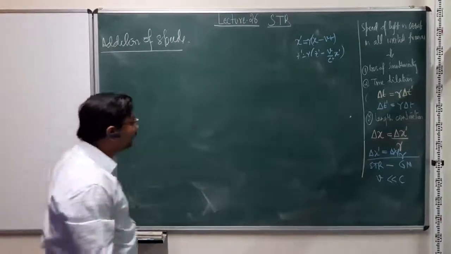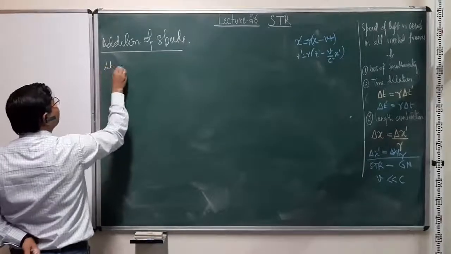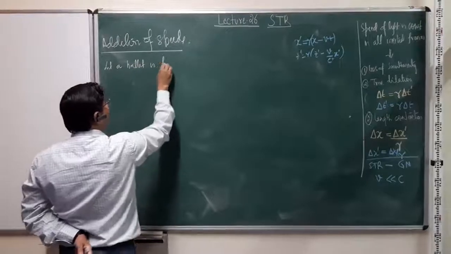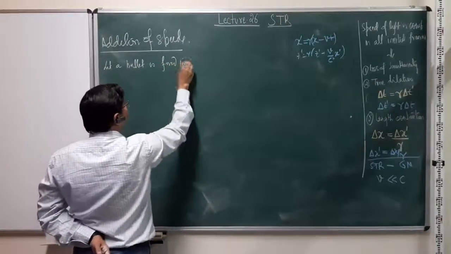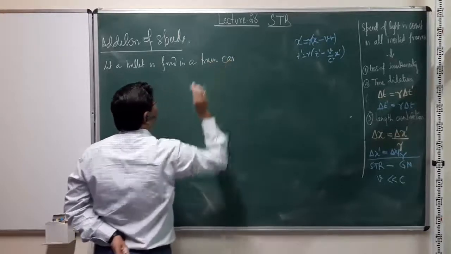So what I mean here is, let me frame the problem. Let a bullet be fired in a train car, right?